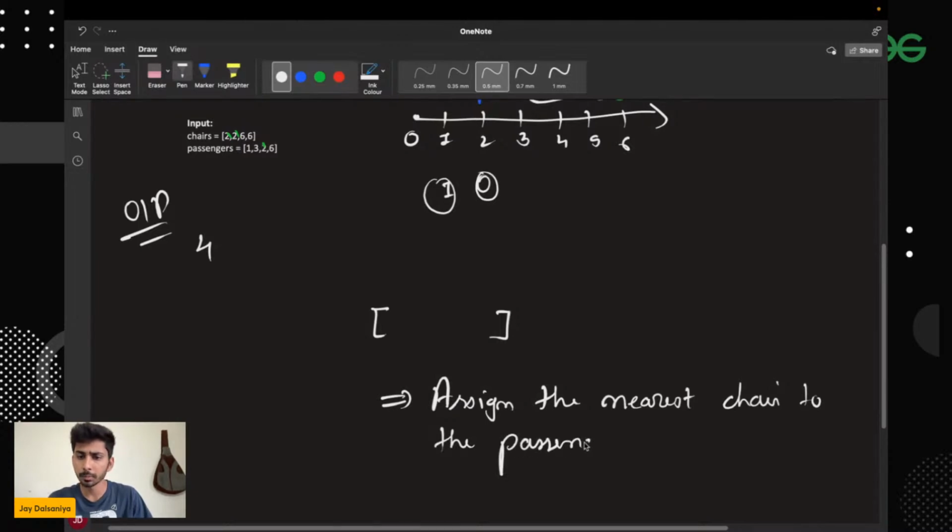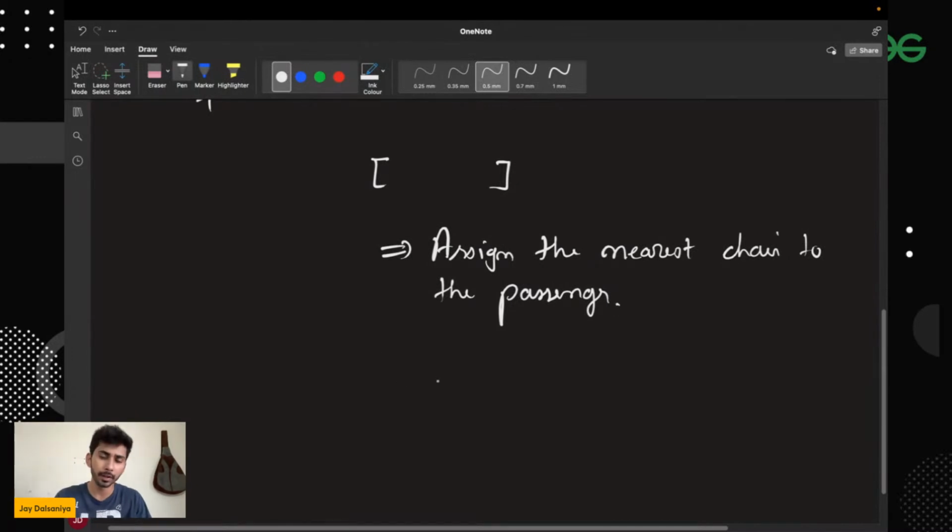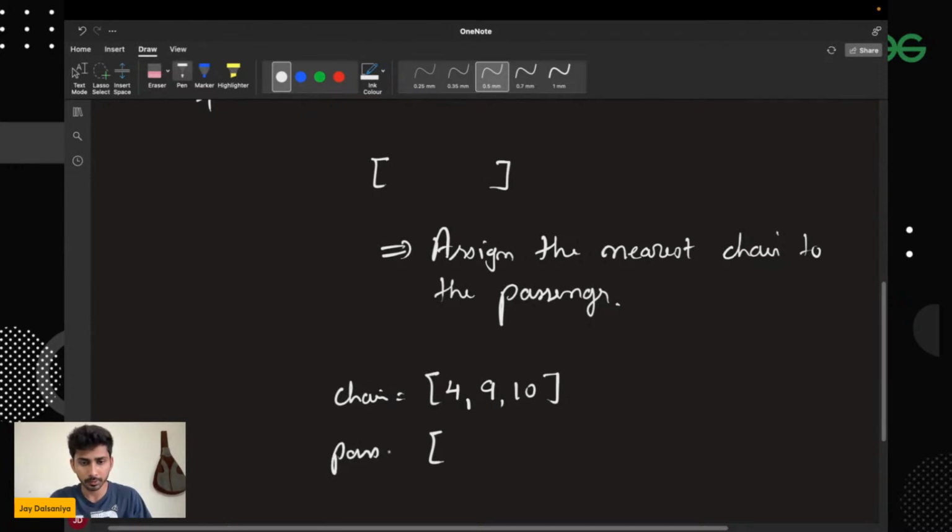Okay, so what does it mean? Will this work every time? Yes or no? What do you think? Will this work every time? Let me give you an example. Let's say this is equivalent to 4, and this is equivalent to 9, and over here this is equivalent to 10. And now let's say these are the positions of the chairs and these are the positions of the passengers.